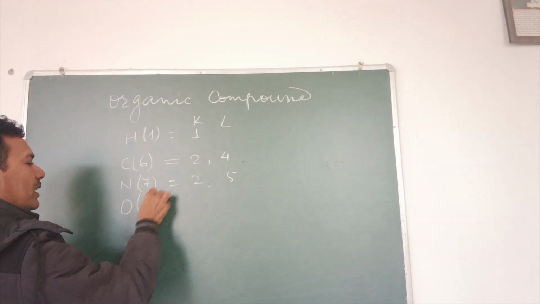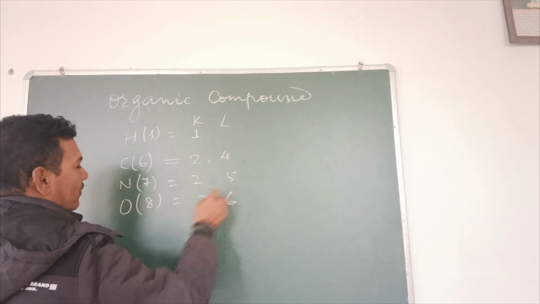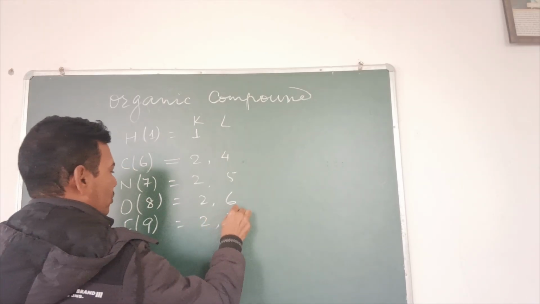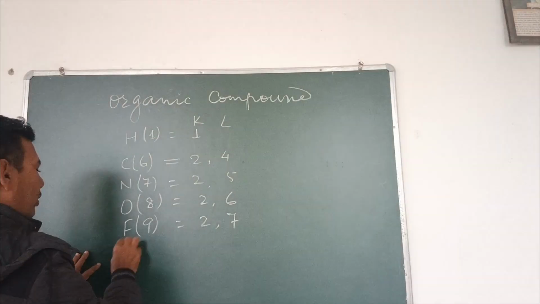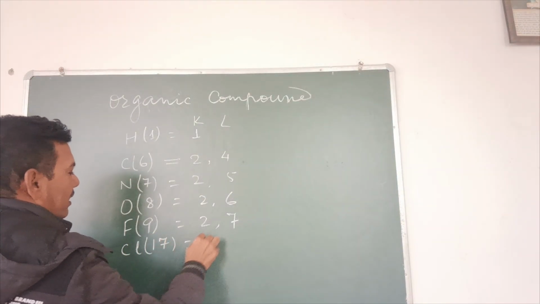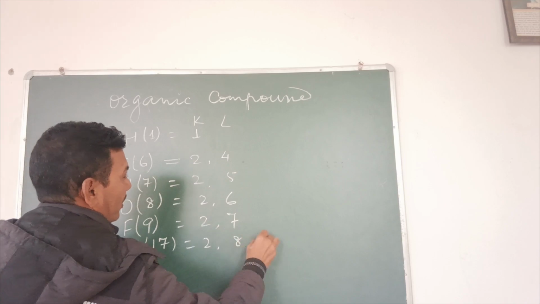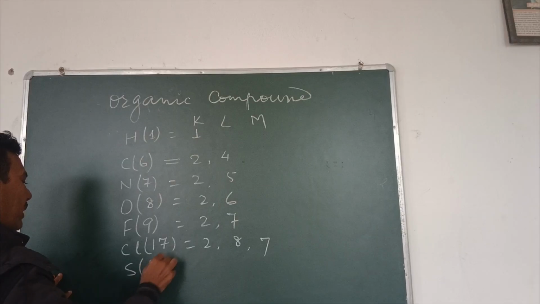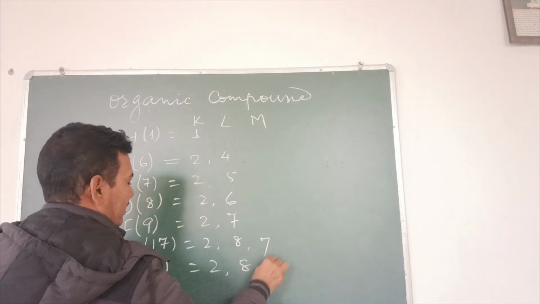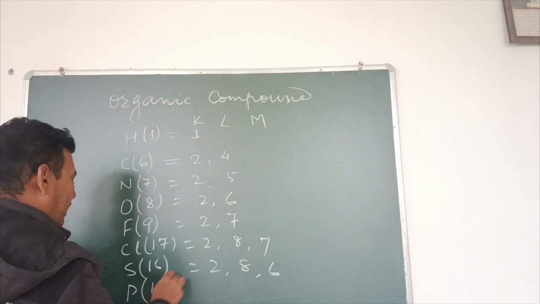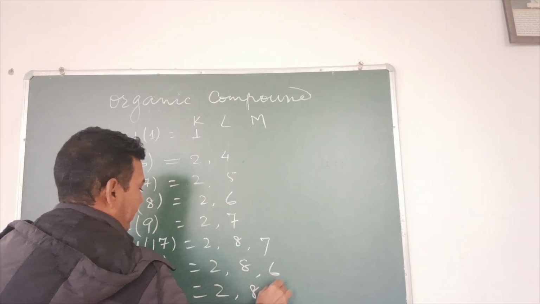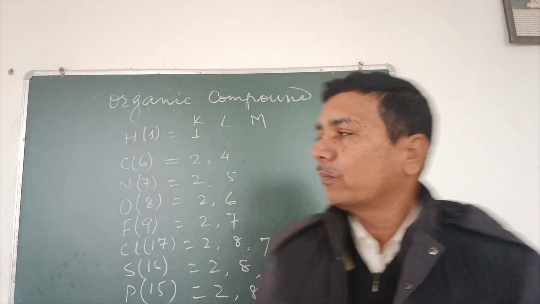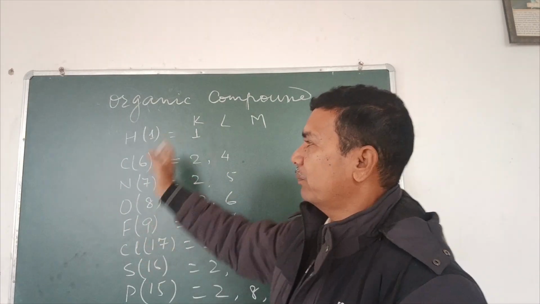The atomic number of oxygen is 8, electronic configuration is 2, 6. The atomic number of fluorine is 9, the electronic configuration is 2, 7. We have then chlorine, atomic number 17, electronic configuration 2, 8, 7. Similarly, sulfur, atomic number 16, 2, 8, 6, phosphorus, atomic number 15, 2, 8 and 5. So this is the electronic configuration of some of the important non-metals.